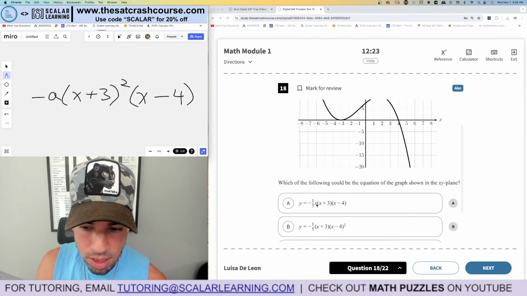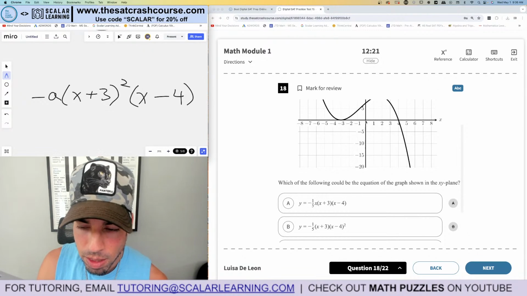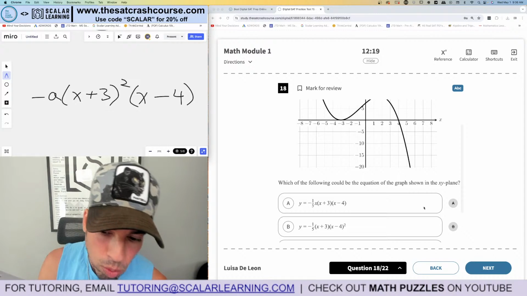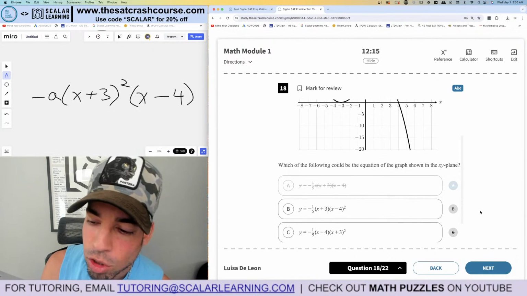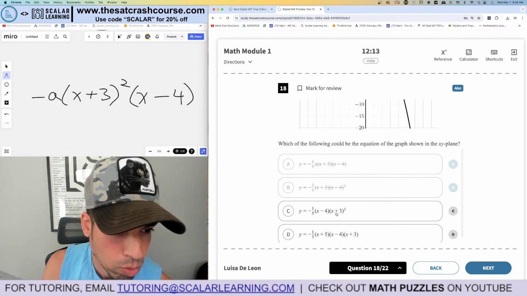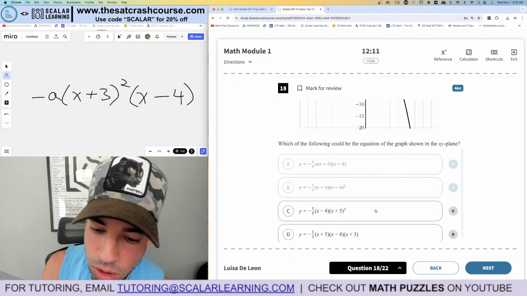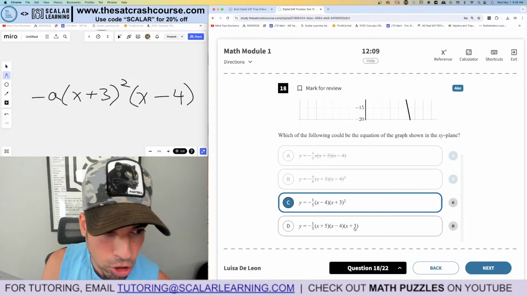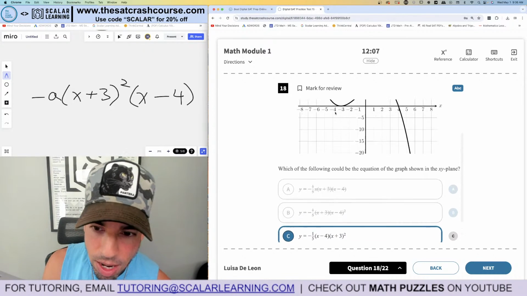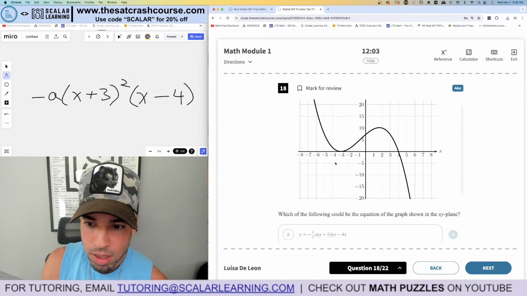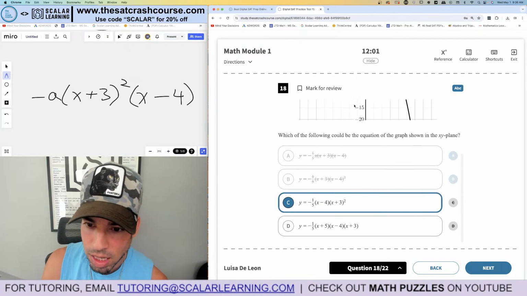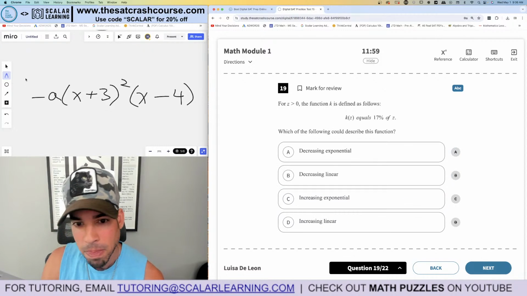This is wrong because of the x. That would mean that there would be an x-intercept at 0 as well, so this is out. The wrong value is squared, that's out. This one, the right value is squared, that's squared, and that's negative, so it's got to be this one. This should have another x-intercept at -5. Obviously, it doesn't. So C is the winner. But again, you can go through and graph these in Desmos and compare them to the graph above. Boom, done.